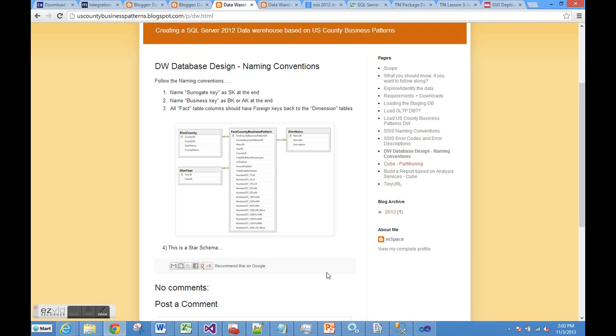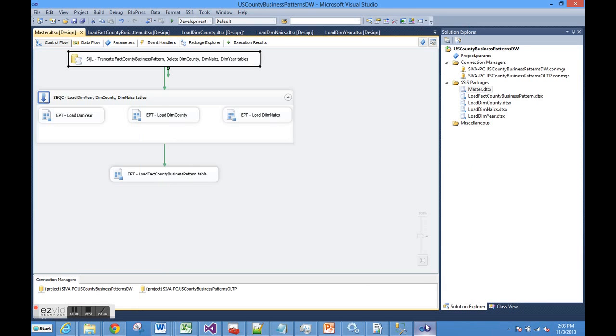Now we can go to the package, and here is the master package for loading the data warehouse. We have 4 different packages, each one loading one table: load dim year, dim NAICS, dim county, and this one to load the fact county business pattern table.